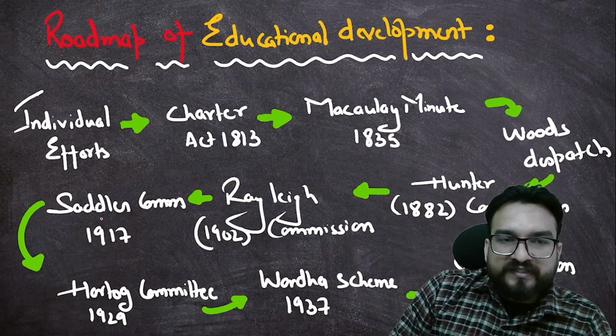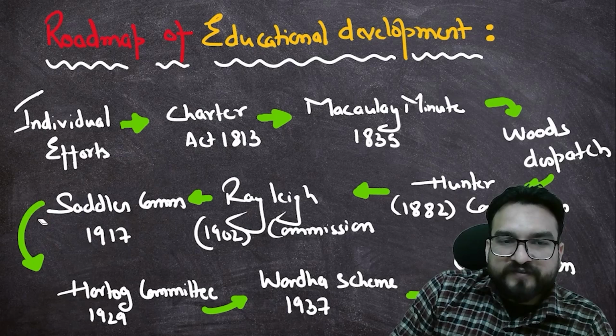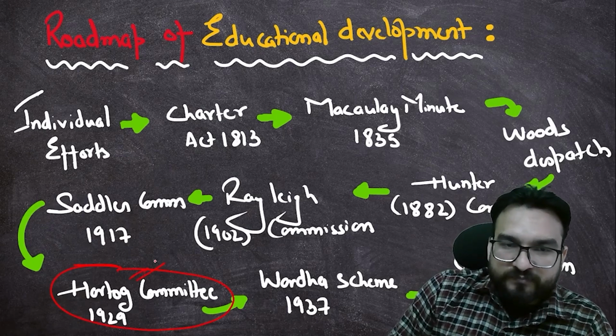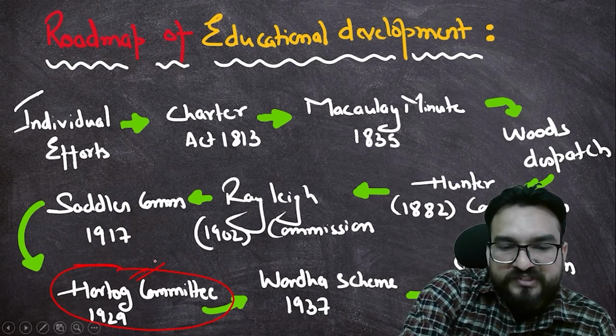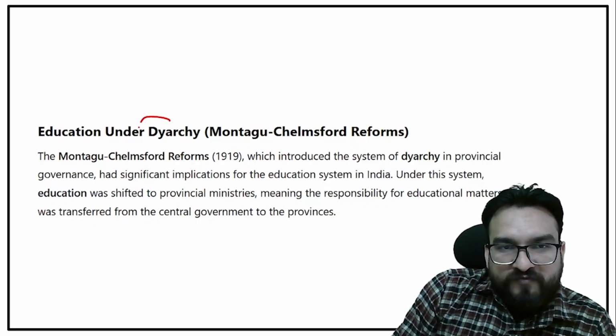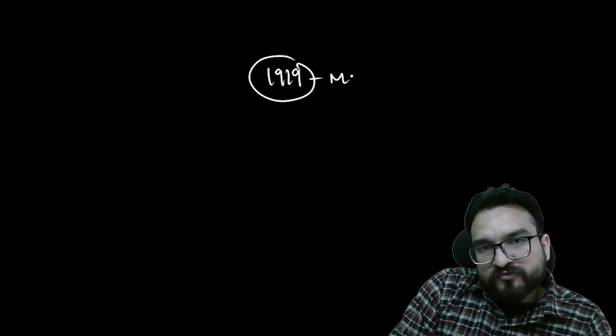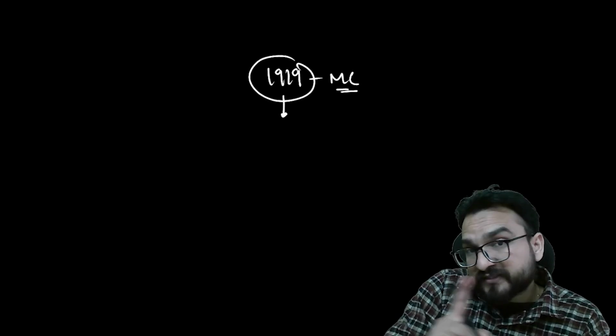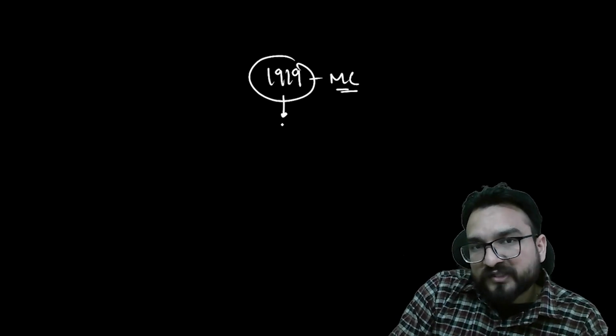Next, we have seen the Sadler Commission. Now you see the Hartog Committee, 1929. But before that, you will see one more change, and the change you will see is in the form of education under diarchy. In the Act series, if you have studied the 1919 Montagu-Chelmsford Act, I have told you that this Act introduced diarchy at the provincial level.